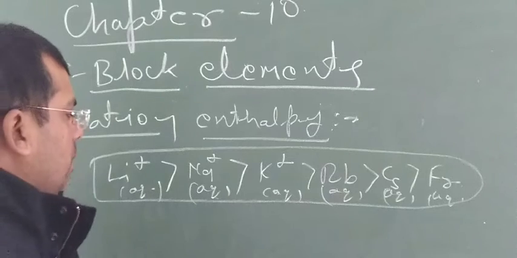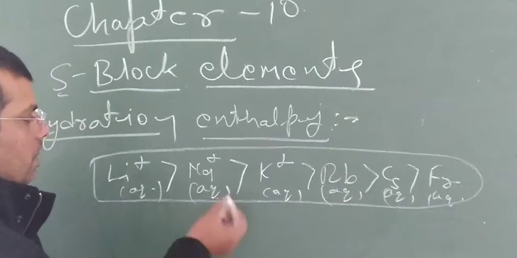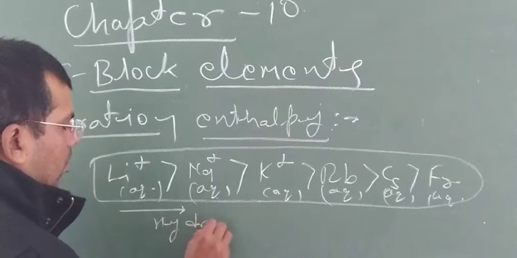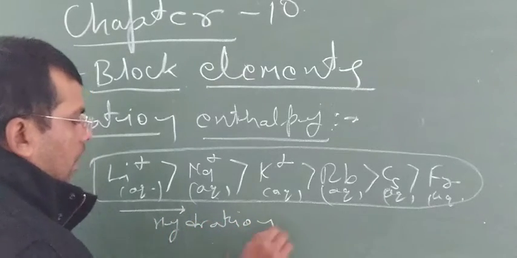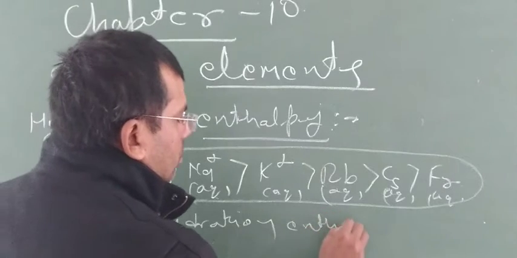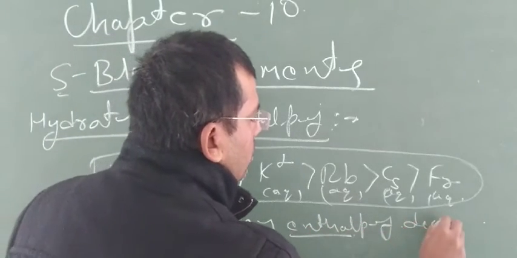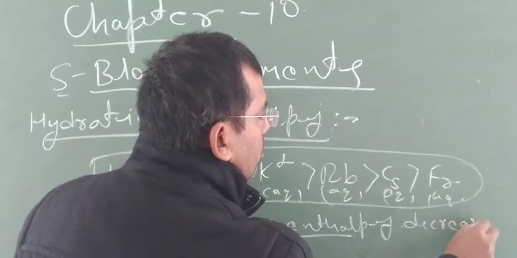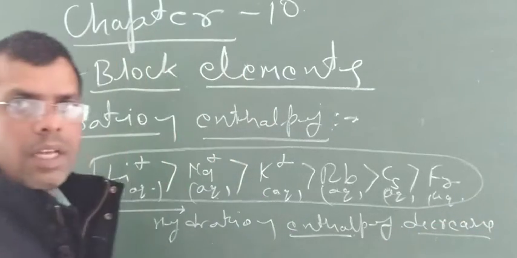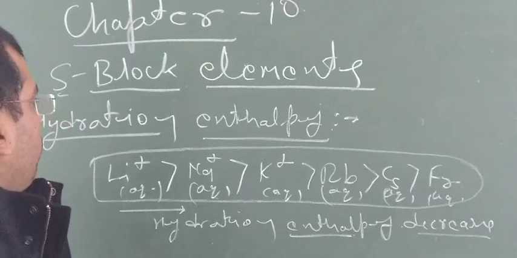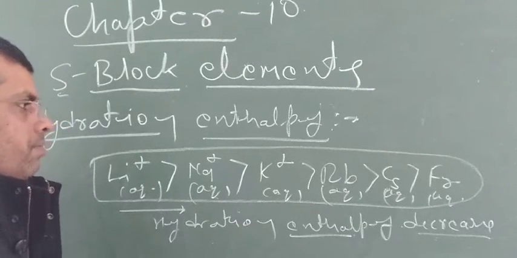Hydration enthalpy decreases down the group. So this is about hydration enthalpy.